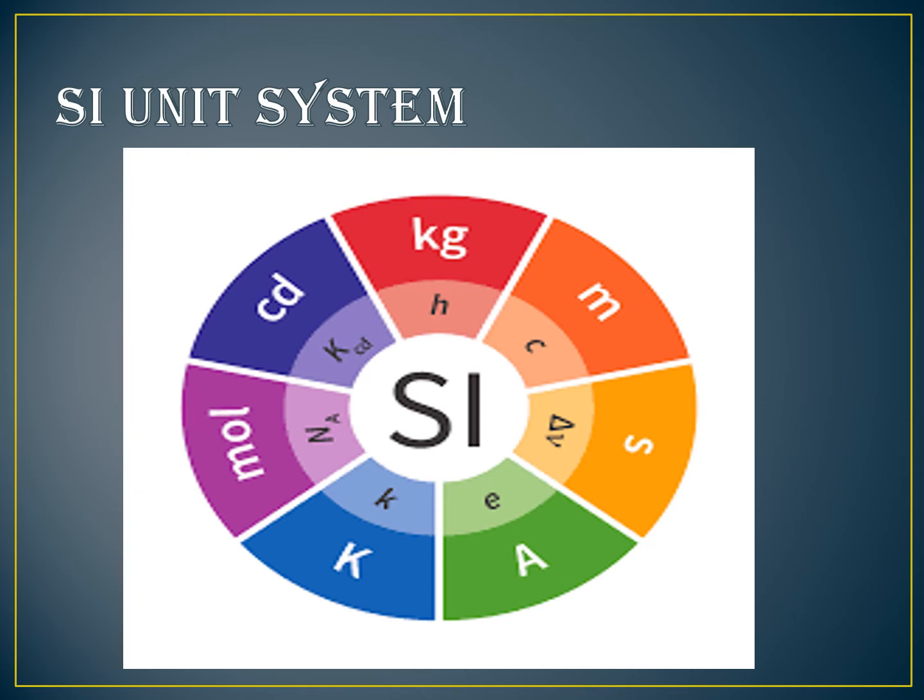Yeah, you're right, time is the physical quantity. Next one, A means ampere. Symbol of ampere is A. So the basic quantity for ampere is electric current. Electric current is termed in ampere only. Next, temperature is denoted in Kelvin.